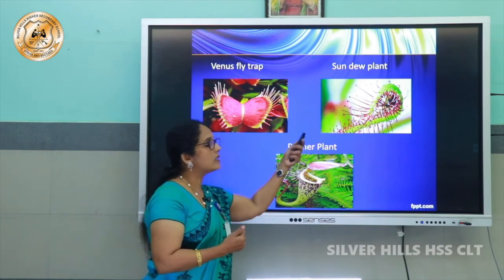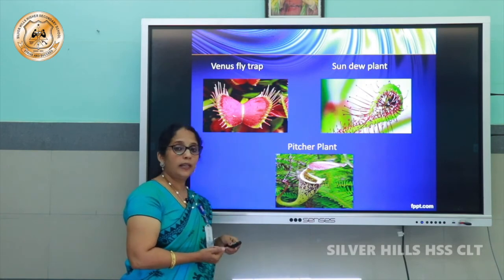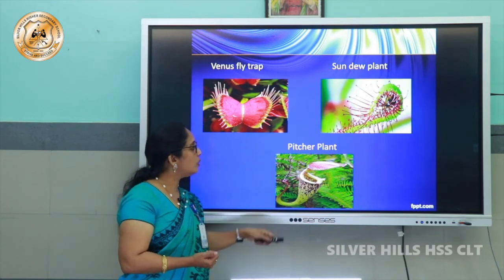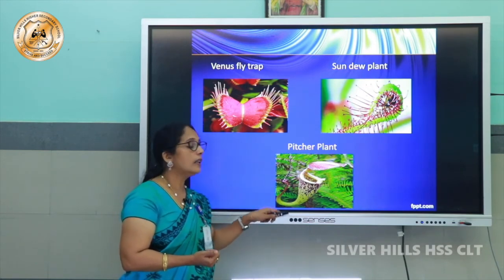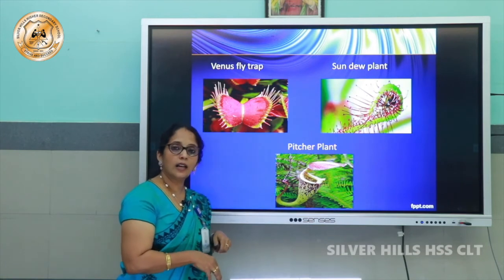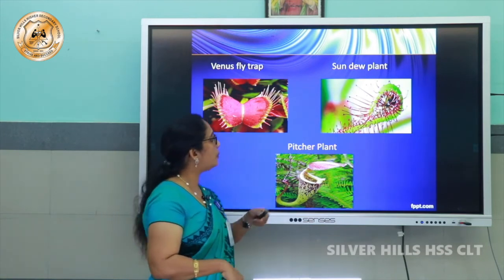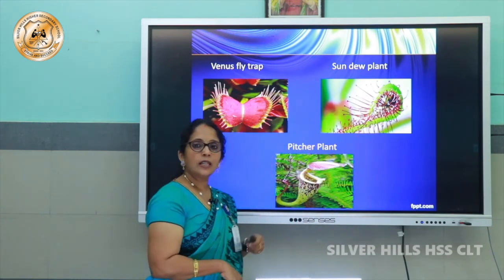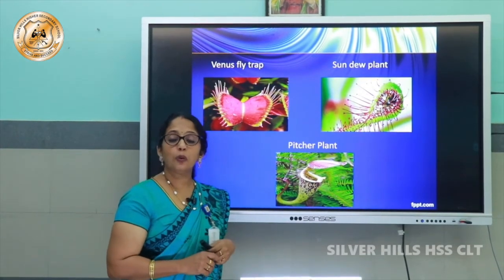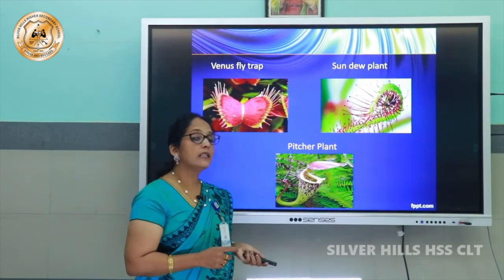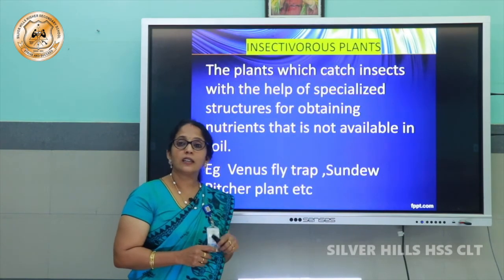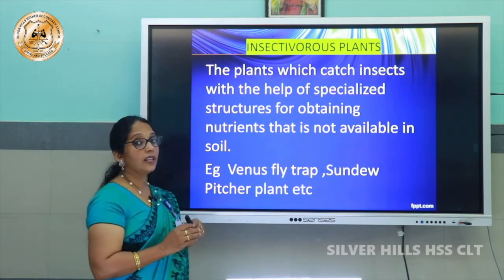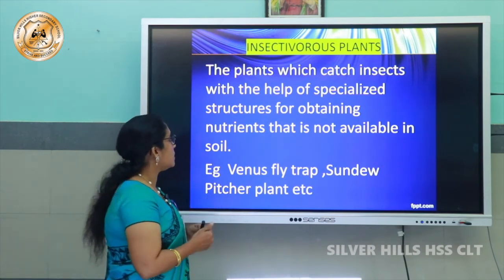In the same way, with the pitcher plant, if any insect comes and sits inside the pitcher plant, what the pitcher plant does, it closes its lid, then that insect will be digested inside the pitcher plant. In the same way, in sundew plant you can see an insect is trapped inside that plant. Such plants are called insectivorous plants. So what are insectivorous plants? Insectivorous plants are the plants which catch insects. They have specialized structures for catching insects.